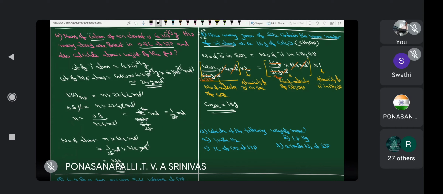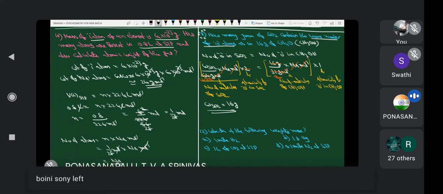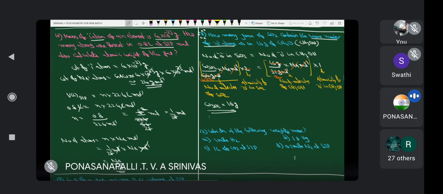Okay. Next one: which of the following weighs more? Among these four, which one is having more weight?